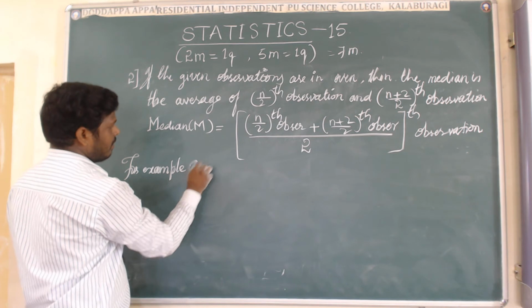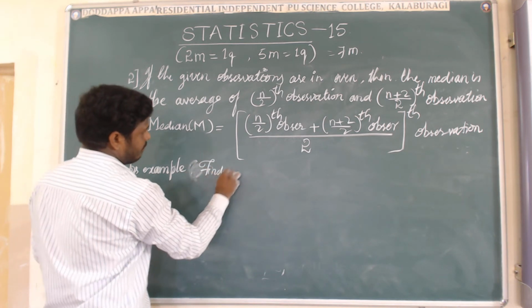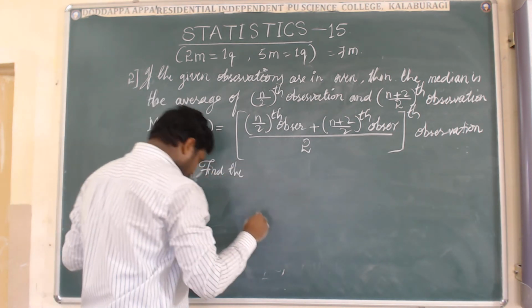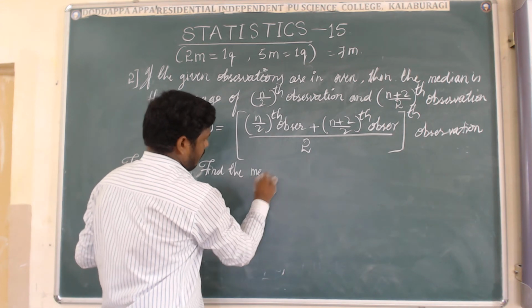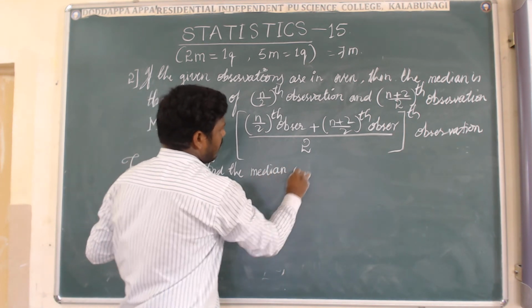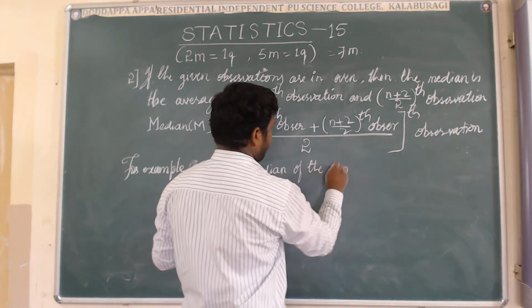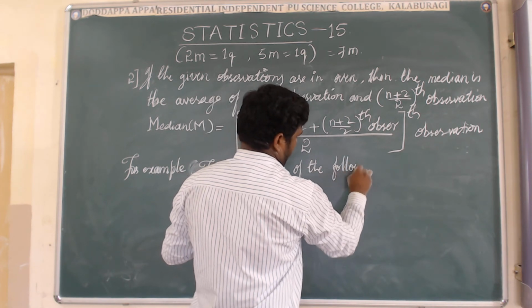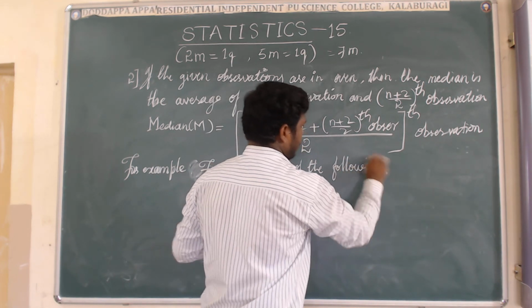For example, find the median of the following data.